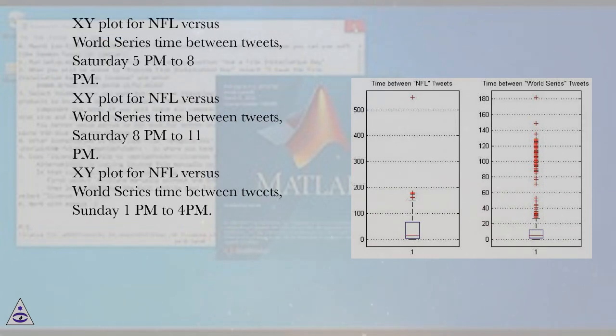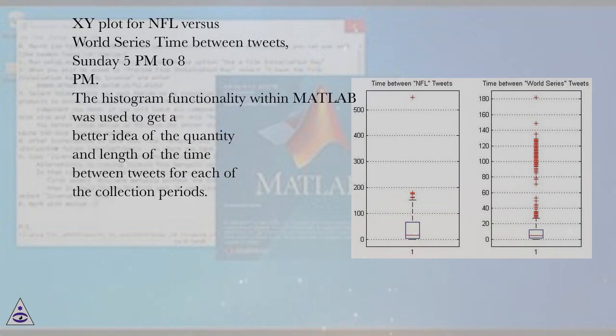xyplot for NFL vs. World Series time between tweets, Saturday 5 p.m. to 8 p.m. xyplot for NFL vs. World Series time between tweets, Saturday 8 p.m. to 11 p.m. xyplot for NFL vs. World Series time between tweets, Sunday 1 p.m. to 4 p.m. xyplot for NFL vs. World Series time between tweets, Sunday 5 p.m.